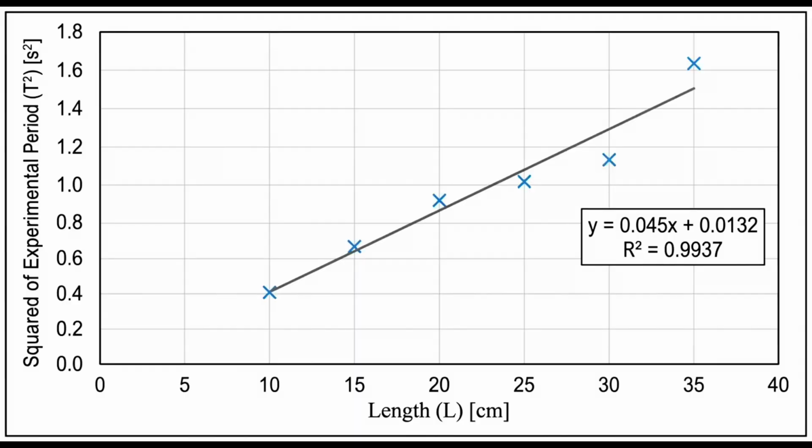A graph was constructed for the first table, plotting the squared experimental period on the y-axis against the length, the independent variable, on the x-axis. The data gathered for the 30 grams mass was placed on the graph, and a best fit line was drawn to represent a linear trend. Finally, the slope of this linear graph was extracted. This constant defines the linear rate at which the squared period increases as the pendulum length is extended.